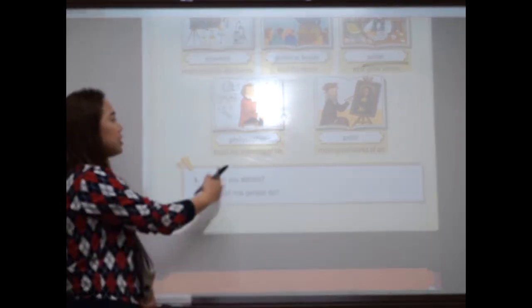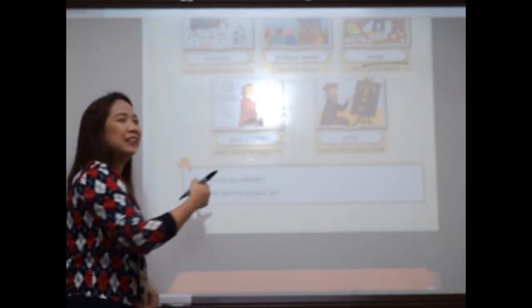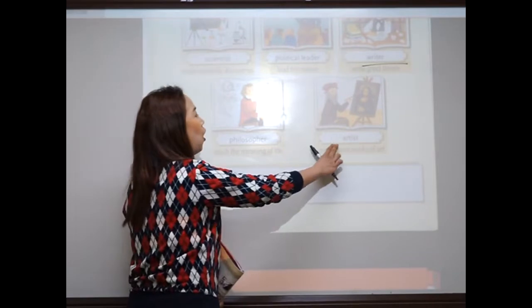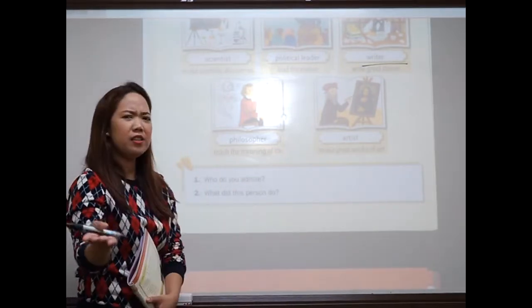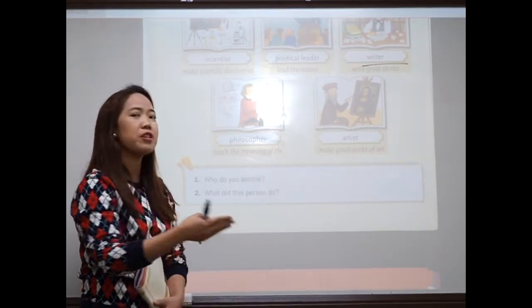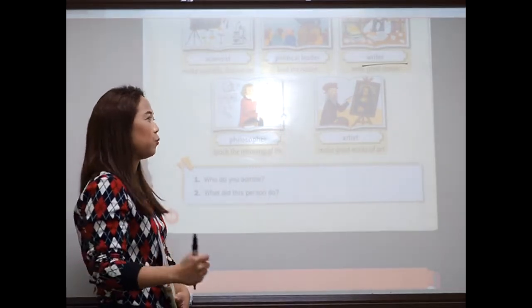Okay, a philosopher teaches the meaning of life. That's correct. And the last one is artist. Yes. What does an artist do? Okay. They make great works of art. Right. They make great works of art.